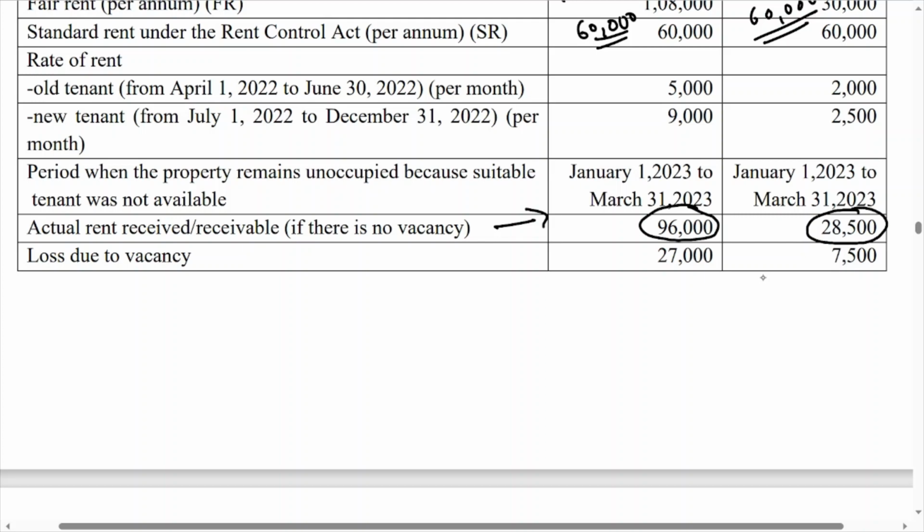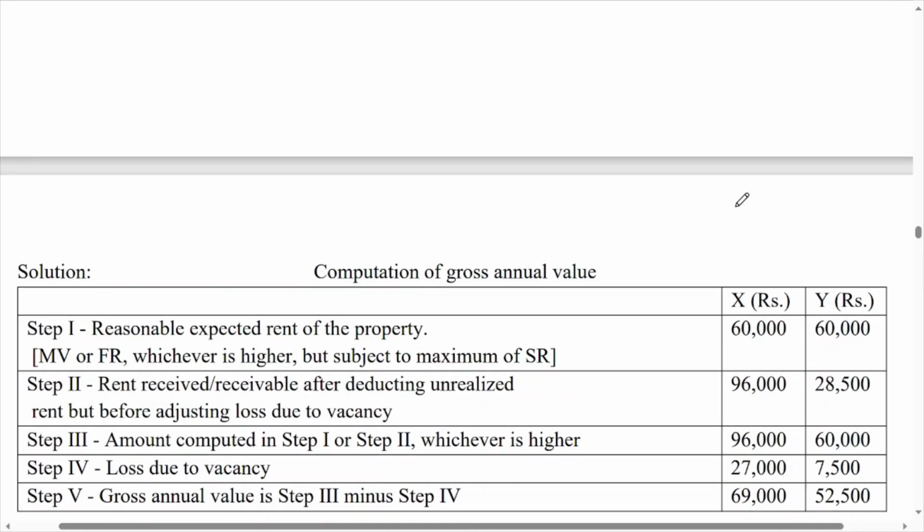This is a new situation where you have not sold the whole house. In an earlier sum, you had sold the house. Here you have not sold the property but you have let out the property for some duration, only for 10 months, but then also you have to consider that property is let out for the full year. Here actual rent received and receivable is already given in the situation. So 96,000 and 28,500 was given, so you have to consider that, and unrealized rent was not given. So directly you write down step number 2, 96,000 and 28,500.